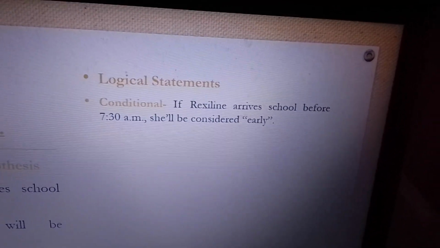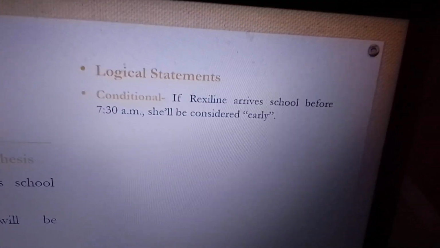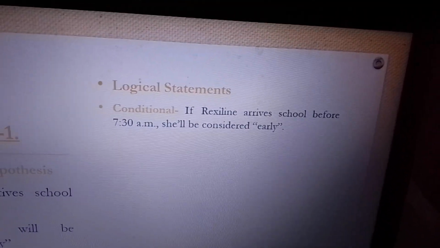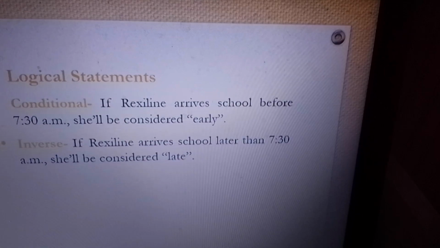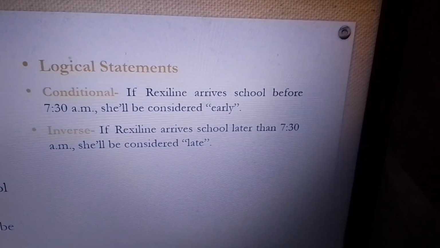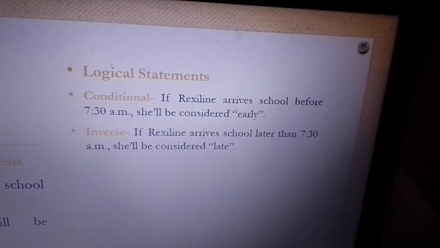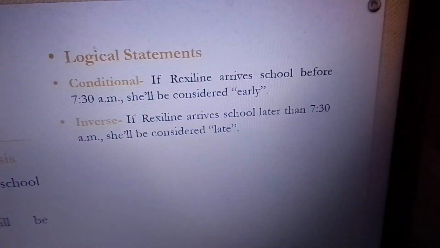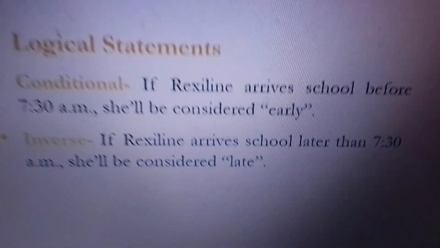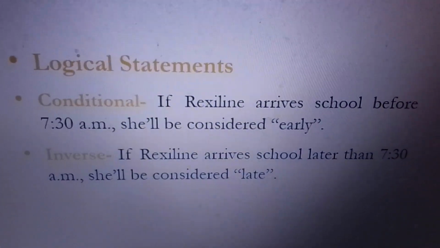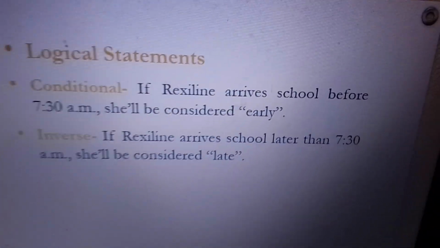Am I right? Yes. For the inverse, we add a not. If Rexeline arrives at school later than 7:30 a.m., see, later than. Because you can say not earlier than 7:30 a.m. But since there's a double negative, you have to use the antonym instead, which is later. So later than 7:30 a.m., she'll be considered late, not early. Or she won't be considered early, but you have to consider the antonym.